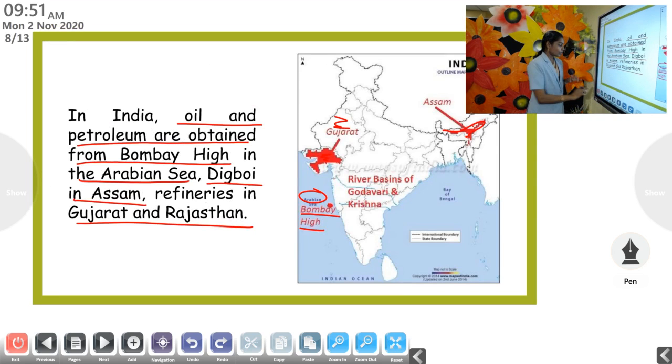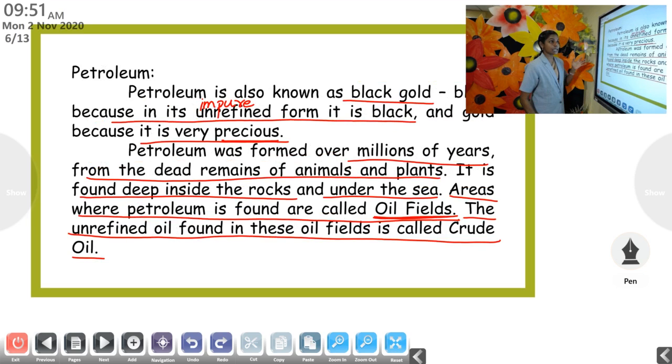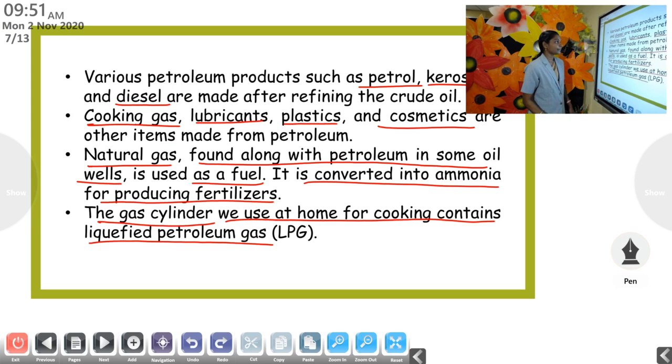Petroleum is known as black gold. It has taken millions of years for its formation, and it is formed from the dead remains of animals and plants. The areas where petroleum is found are called oil fields, and the unrefined oil found in the oil fields is known as crude oil.